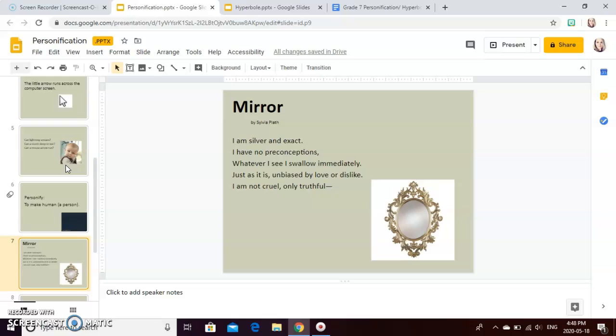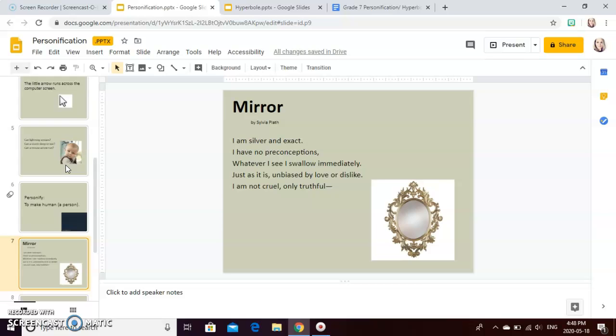We're going to look at a poem right now and see if we can find personification in this poem. This poem is called Mirror, and it is by Sylvia Plath. It says, I am silver and exact. I have no preconceptions. Whatever I see, I swallow immediately. Just as it is, unbiased by love or dislike. I am not cruel, only truthful.